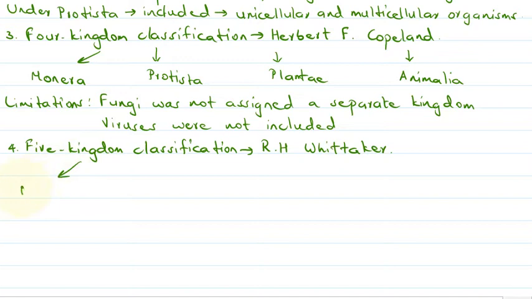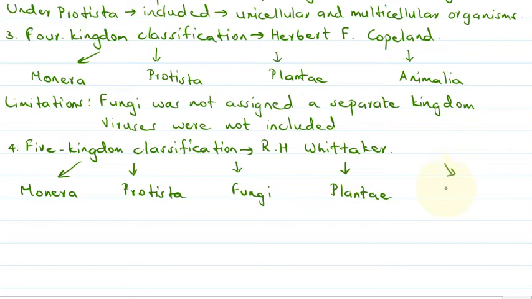that he proposed were Monera, Protista, fungi, Plantae, and Animalia. So here we can see that fungi has been assigned a separate kingdom.